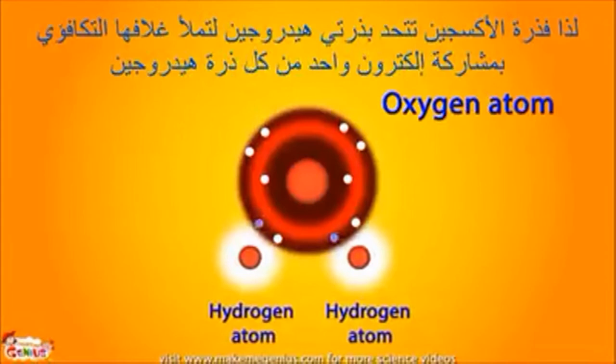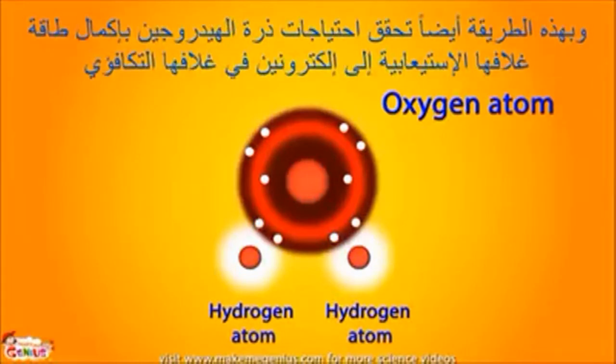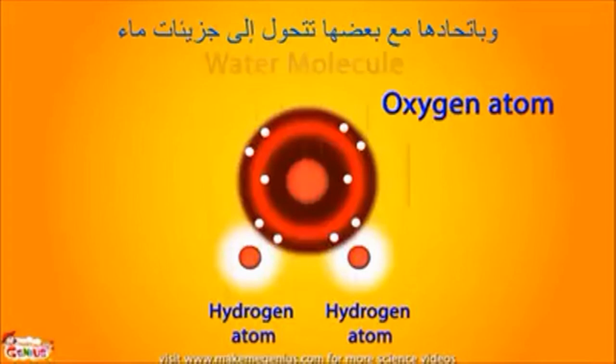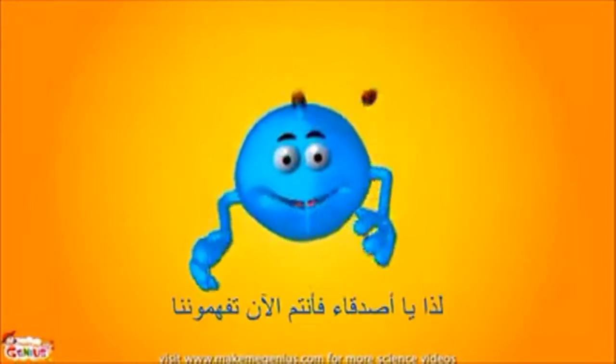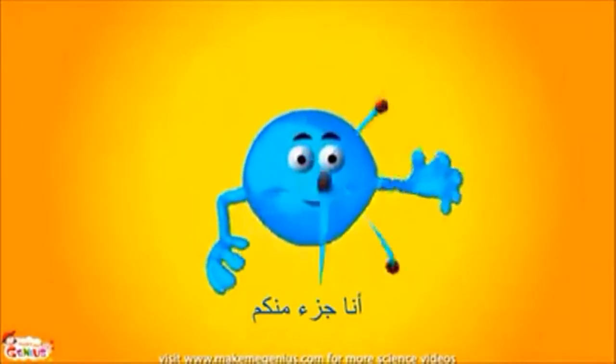So the oxygen atom bonds with two hydrogen atoms to fill its valence shell by sharing one electron from each hydrogen atom. In this way, the hydrogen atom's requirement is also fulfilled, as they can also fill their shells to their capacity of 2 electrons in their valence shells. By combining together, they become water molecules. So friends, now you understand us. I am part of you. So learn